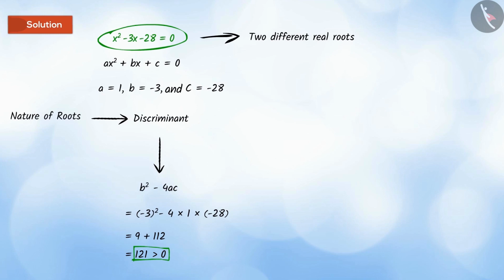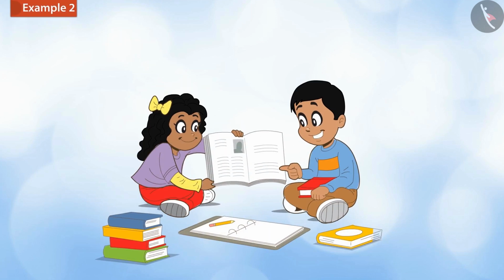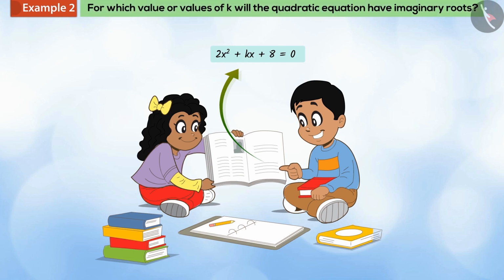Let us look at another example. While learning the quadratic equation lesson, Jaya saw the equation 2x squared plus kx plus 8 equal to 0. Seeing this, she asks her friend Jay a question. The question was, for which value or values of k will the quadratic equation have imaginary roots?